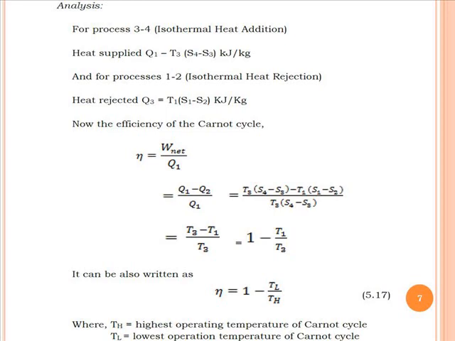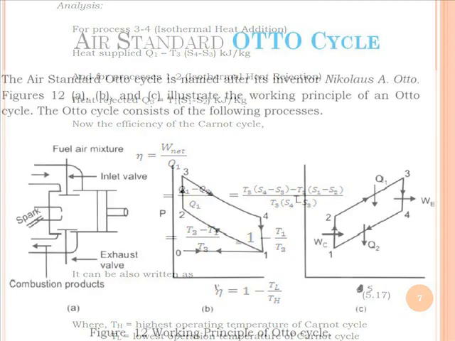From this equation we can conclude that the efficiency of the Carnot cycle does not depend upon the mass of the substance, nor on the quantity which is circulating in the system. It only depends upon the highest temperature and lowest temperature of the cycle.